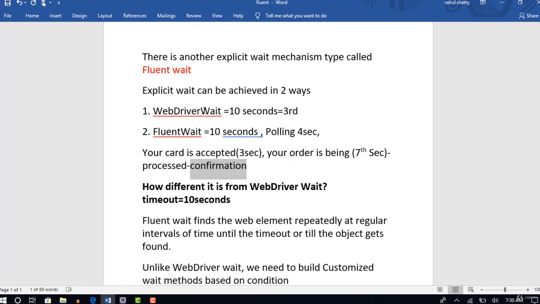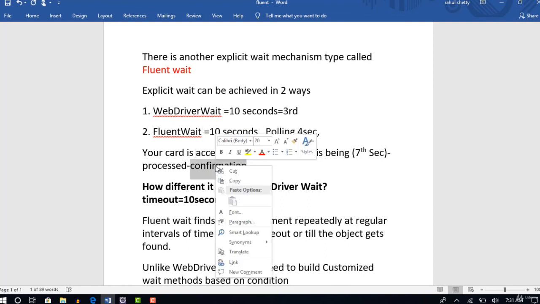If I use WebDriver Wait here, it will continuously monitor, and at the 3rd second it saw that, as both XPaths are the same, it assumed that this is the actual thing, and accidentally assumed this part and moved to the next step, but by that time the confirmation is not displayed. So in this case I used Fluent Wait.